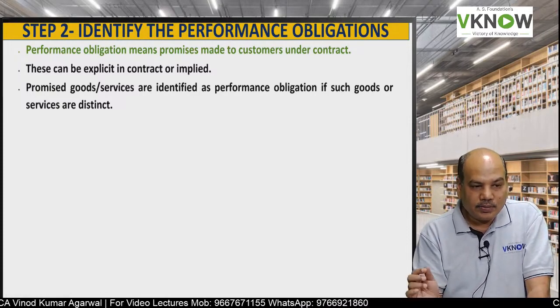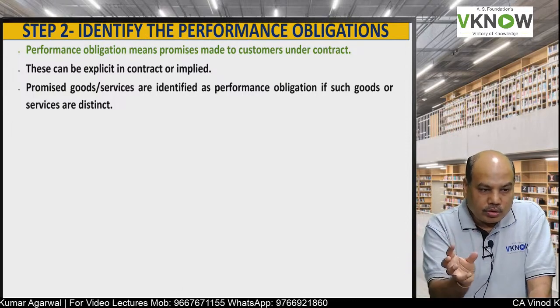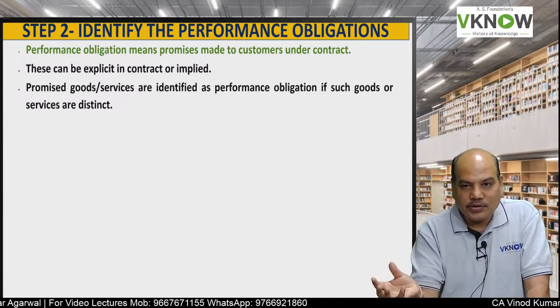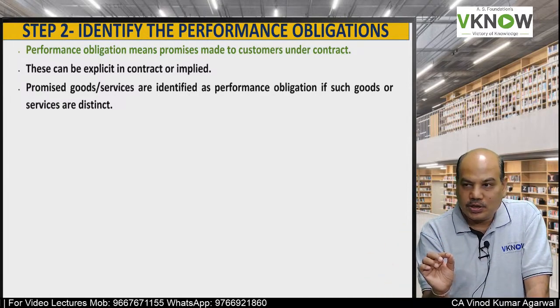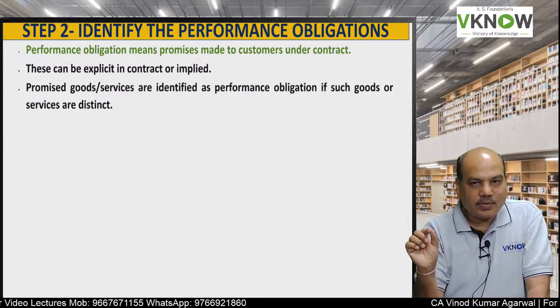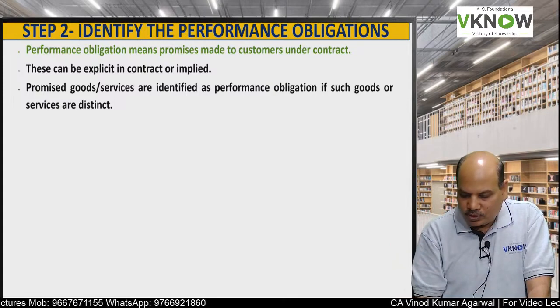So very important, the performance obligation will depend on when goods and services are distinct. Sale of car is one performance obligation, warranty is another performance obligation, after sale service is another performance obligation.